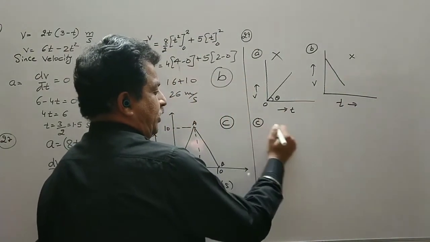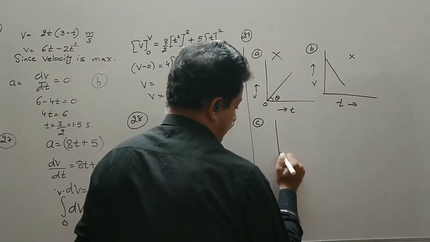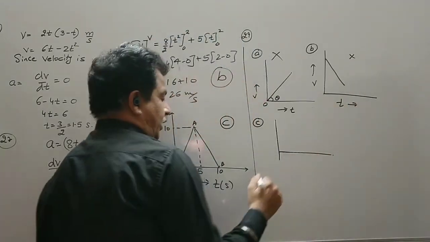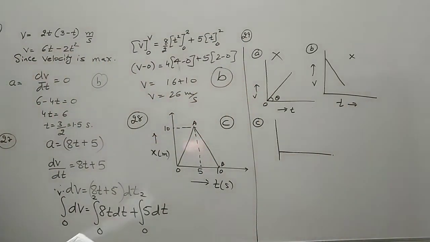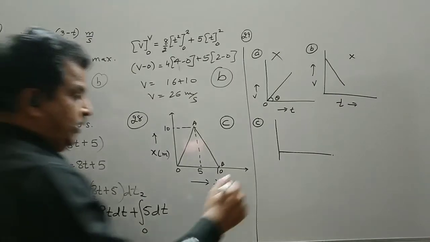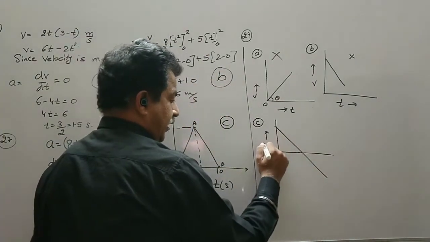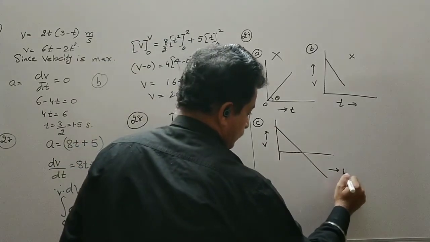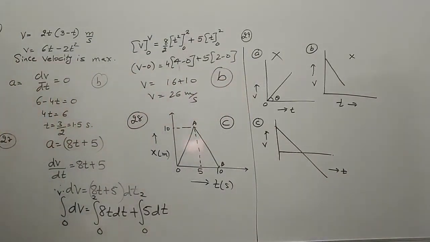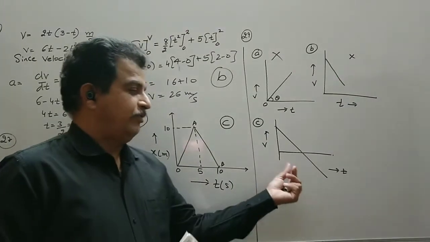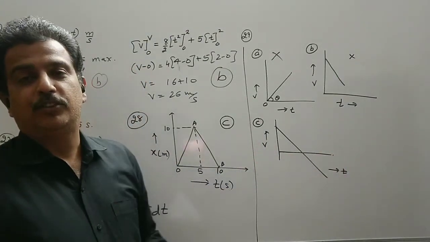The acceleration is negative, but the direction of motion is not negative. Then we have the graph like this. Again the slope is negative, but here the direction of the object throughout the journey is not negative.